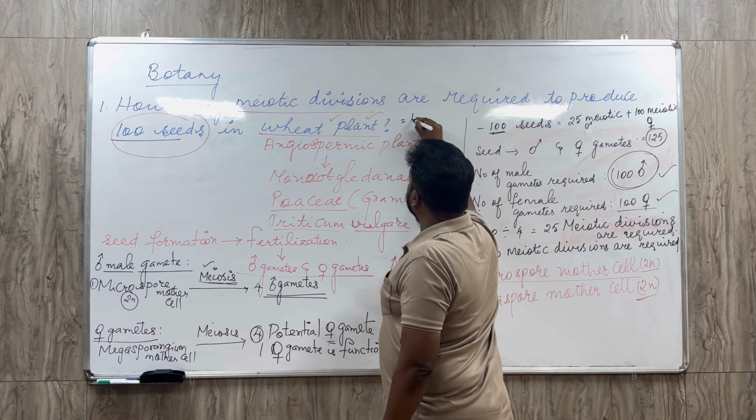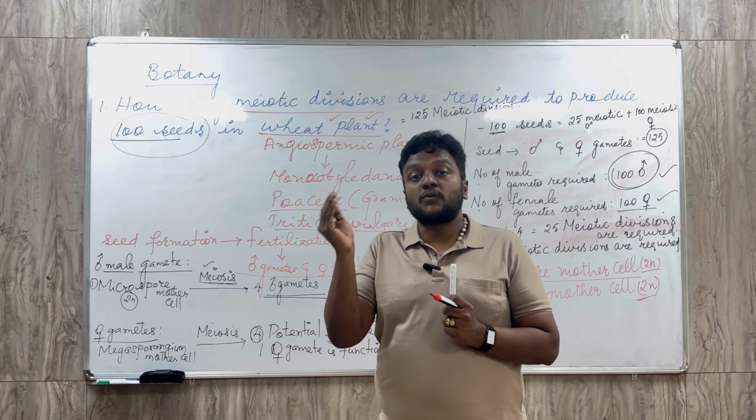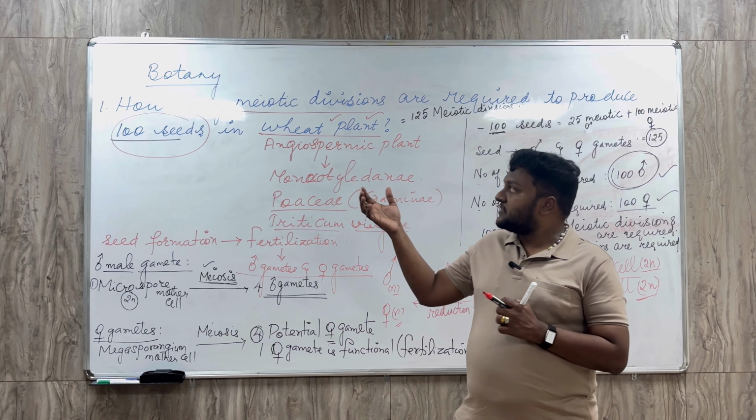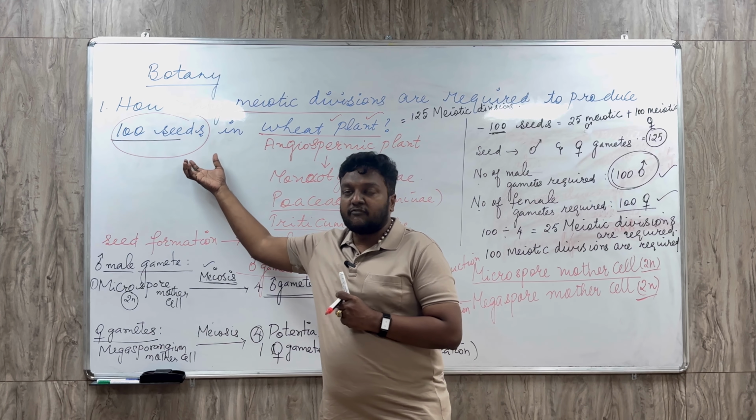Once again I will repeat, just listen carefully. For the seeds to be produced, what is needed? Male gamete and female gamete. Male gamete and female gamete have to undergo fertilization. Then it produces the zygote, the embryo, and with post fertilization changes, the ovule gets converted into a seed. So the seeds are formed after the fertilization. So for the fertilization to take place, male gametes and female gametes are essential.